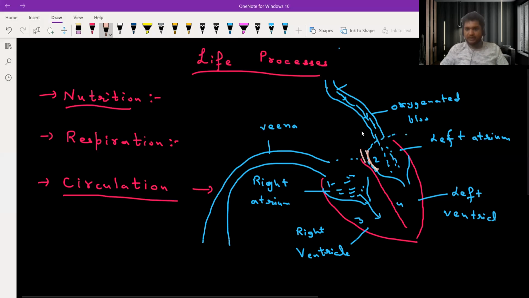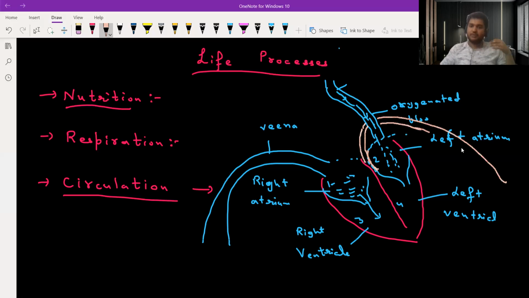From here you will see this duct is known as the artery, and it moves to all the body parts. This is called the aorta. Actually, it is a very complicated structure, so right now, because of limited time, I am just telling you quickly. The blood gets filled in the atrium and then the ventricle, and finally it reaches our lungs. From the lungs it releases the carbon dioxide, which we release in exhalation.